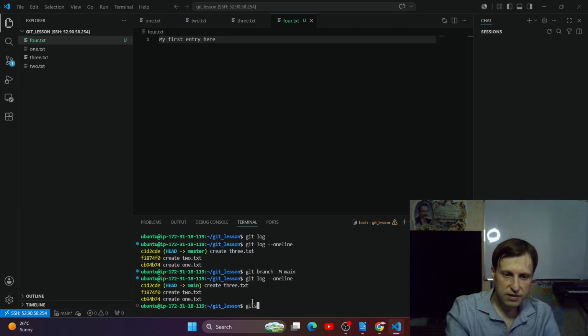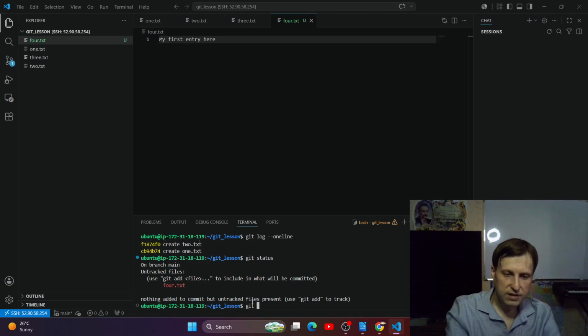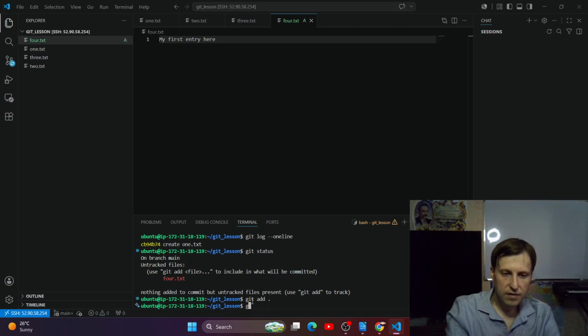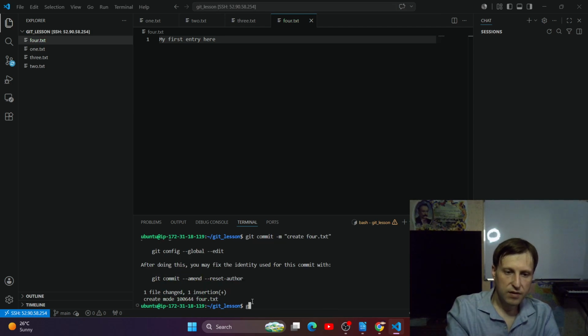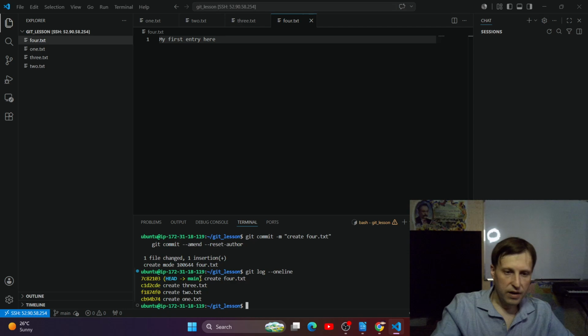So let's type git status. Yes, so git add, and now if I type git status, it will be green. So git commit -m, it will create 4.txt, right? And now if I type git log one line, you will see that I have 4 commits here.